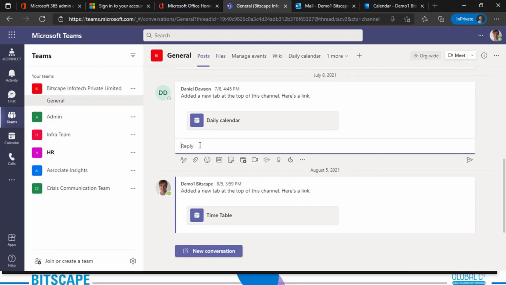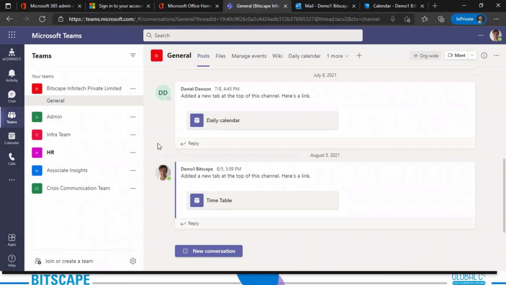When I click on Reply, it gives me the option of Meet now again. As soon as I click on Meet now, this particular chat will become the title of my meeting. So these are some of the options that you'll have with Meet now.